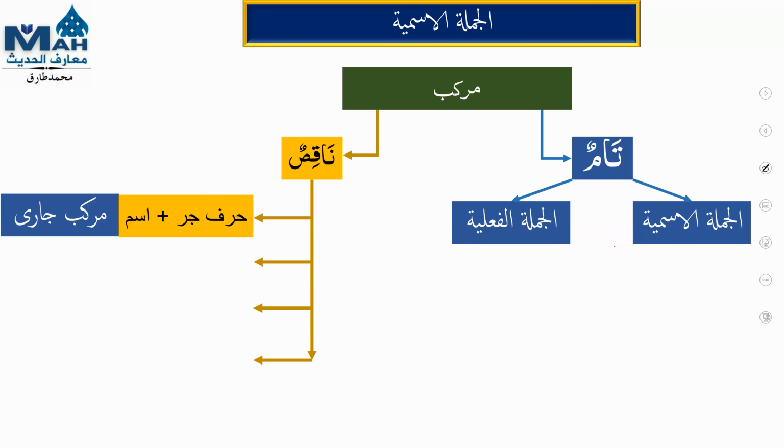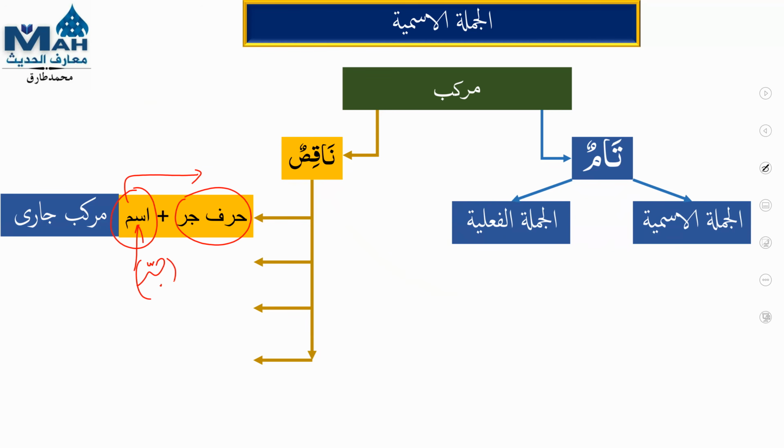Already explained to you. Today we are going to study a compound which consists of one harf jar and one noun. So remember, any noun which comes after harfu jar has to take the condition of jar. You already know what jar is.